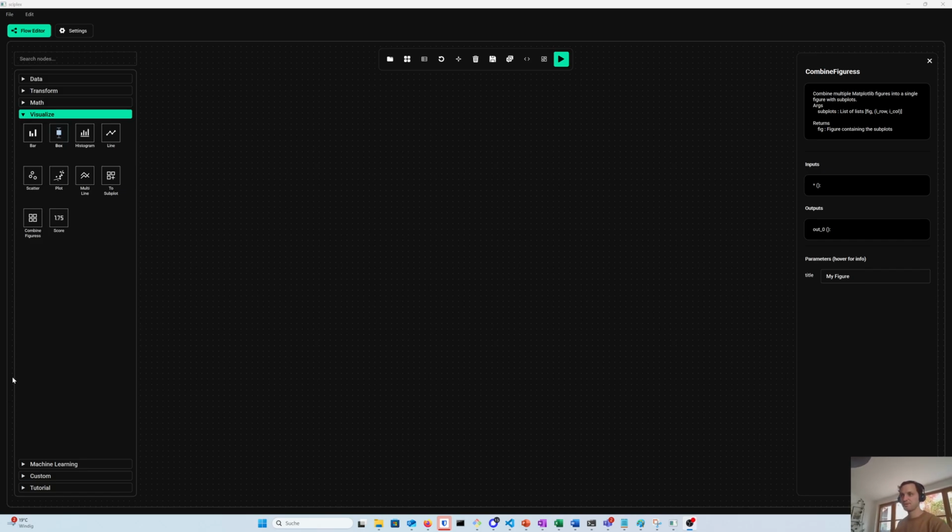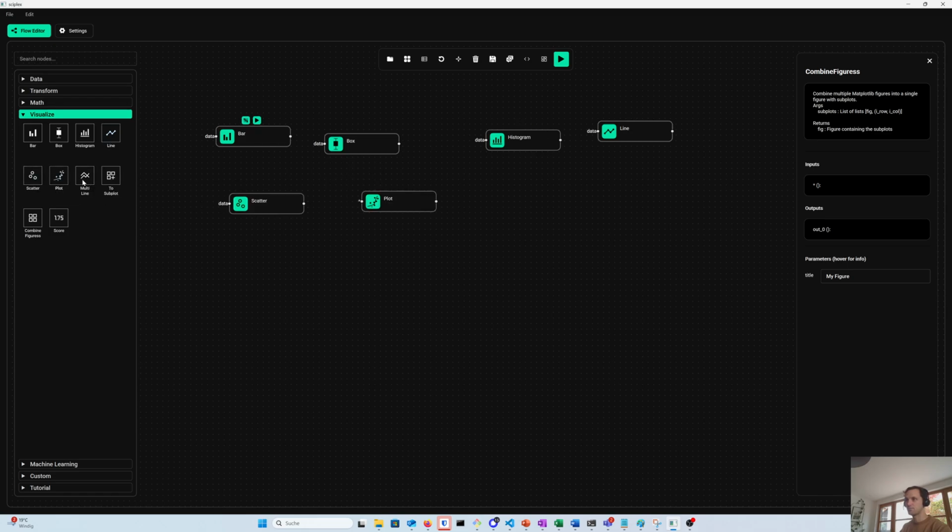Welcome to this tutorial. Today it's all about plotting. So we are going to look at everything in that visualize section, which is bar plot, box plot, histogram, lines, scatter, and then some plot collectors: a plot, multiline, subplot node, and a combined figure node.